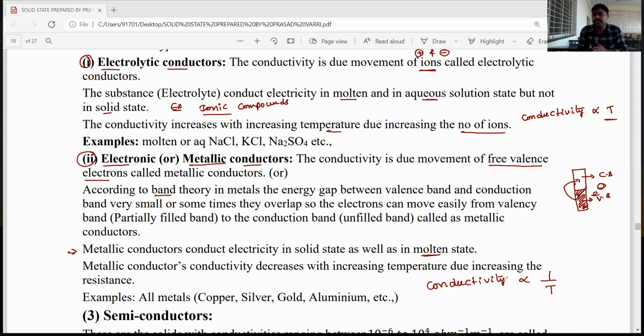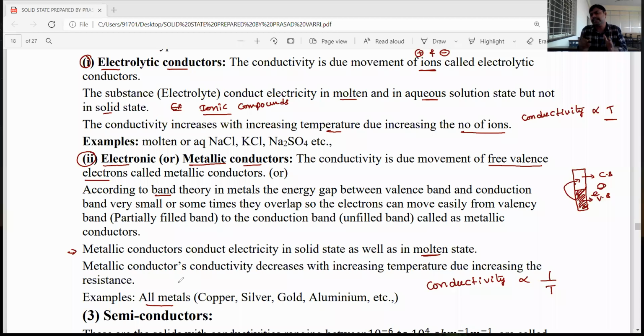So electronic conductors are metallic conductors. Examples: all metals. Those metals exhibit conductivity either in a solid state as well as in a molten state. But metallic conductors' conductivity is inversely proportional to temperature, because as the temperature increases, the resistance increases and conductivity decreases. Examples: all metals. Okay, dear students.